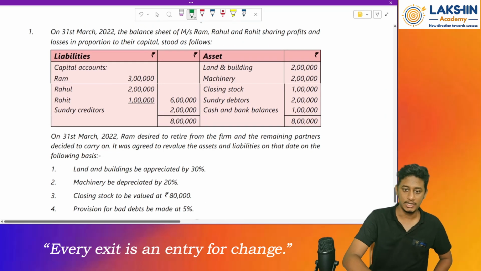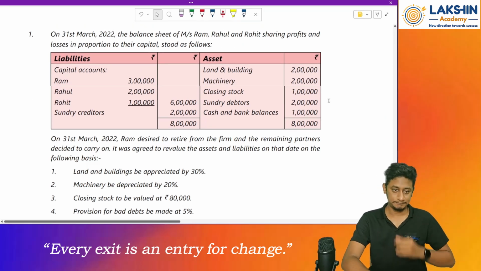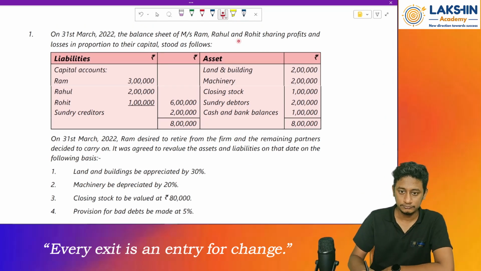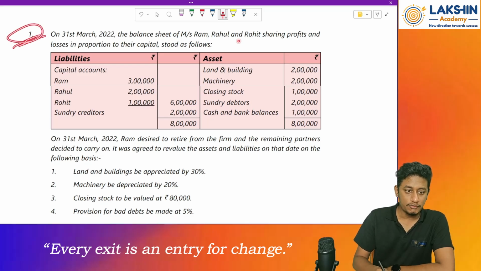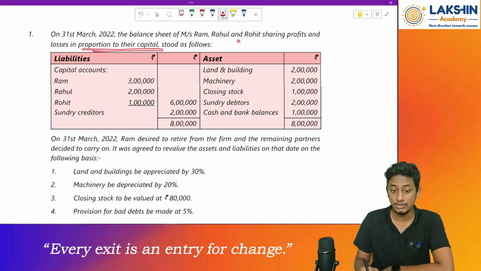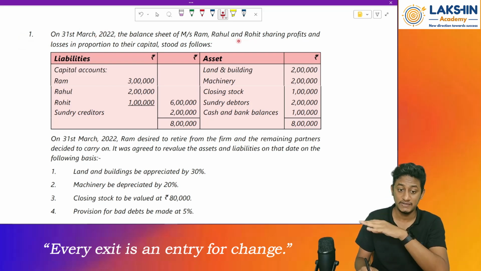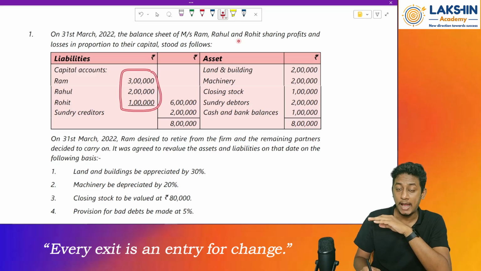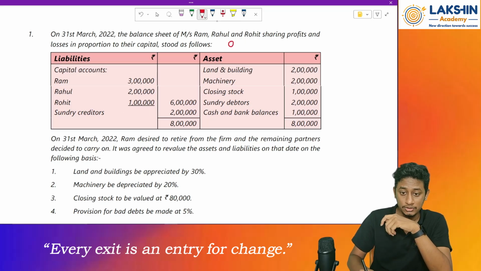the last question of this chapter. The first question from your practical questions or test your knowledge questions. On 31st of March 2022, the balance sheet of Messrs. Ram, Rahul and Rohit, sharing profits and losses in the proportion of their capital, is as follows. So tell me the profit sharing ratio. The old ratio is equal to what? 3 is to 2 is to 1. Clear?